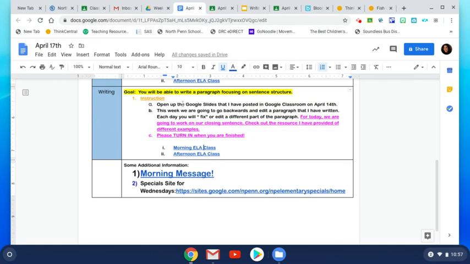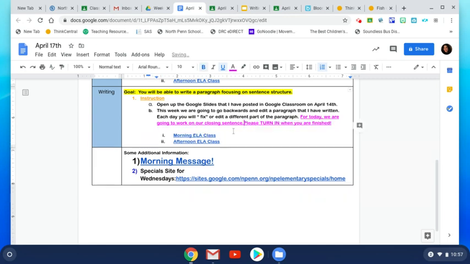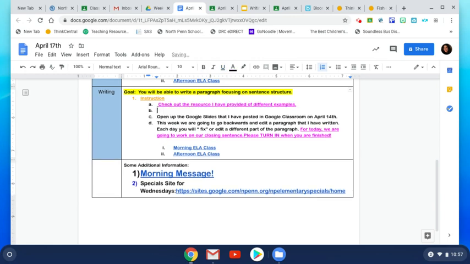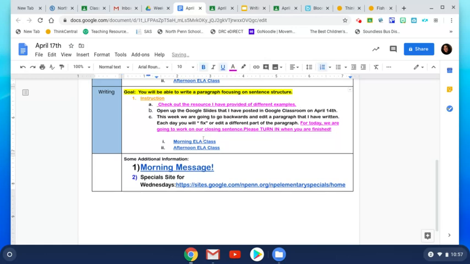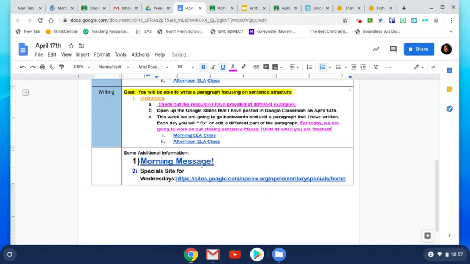Maybe I'll move that to the top. Yeah, let's do that while I'm here with you. I will cut that out, and I will put that right at the top. Okay, work in progress. Here we go. All right, and then once you are done, please turn it in so I can check it.